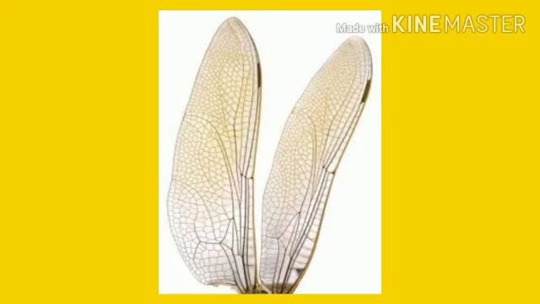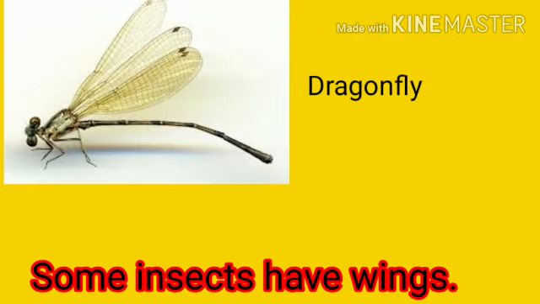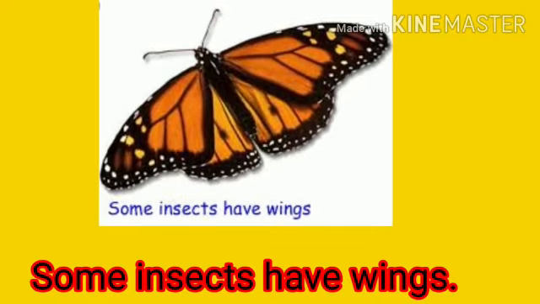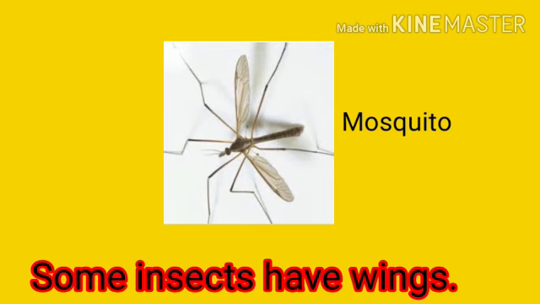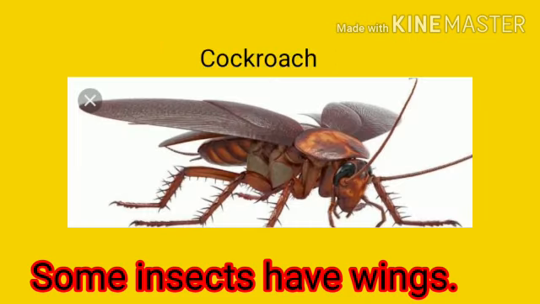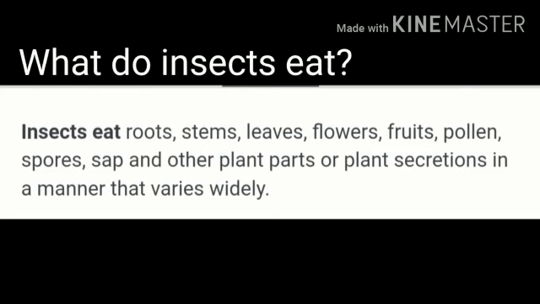Next, see the picture, what it is. Yes, the picture of wings. So, some insects have wings. And what do they do with their wings? The wings help the insects to fly. So, there are insects which can fly with the help of the wings.